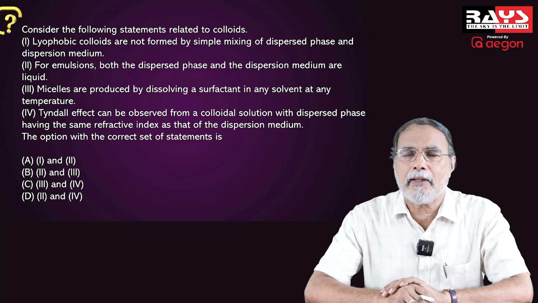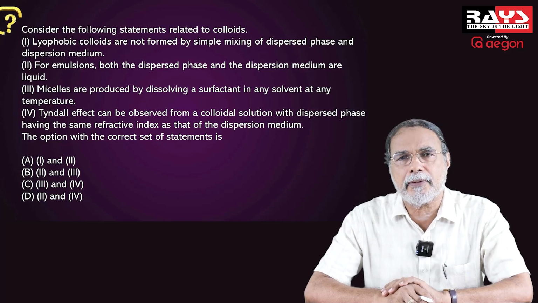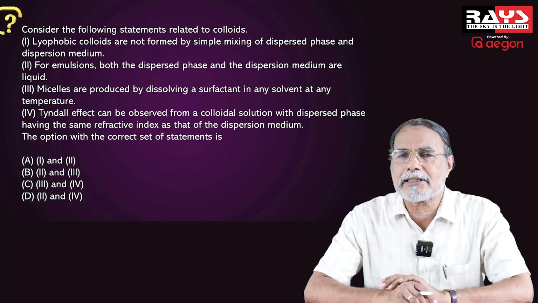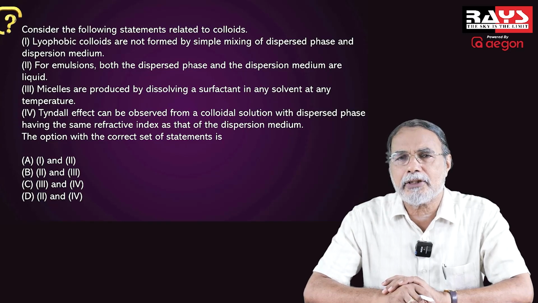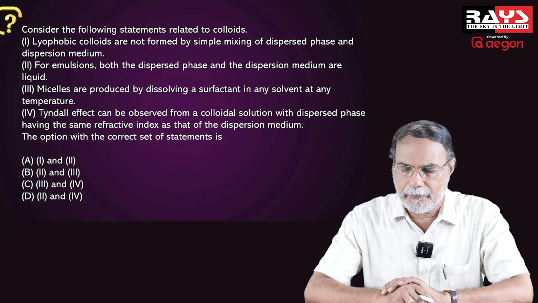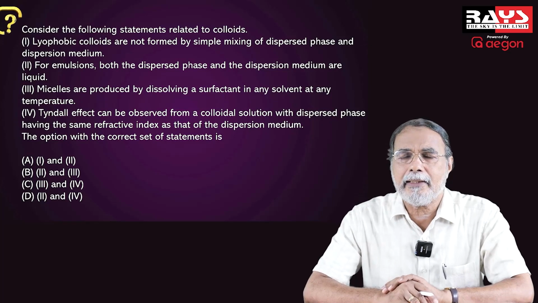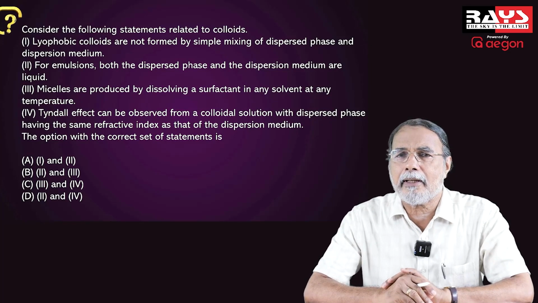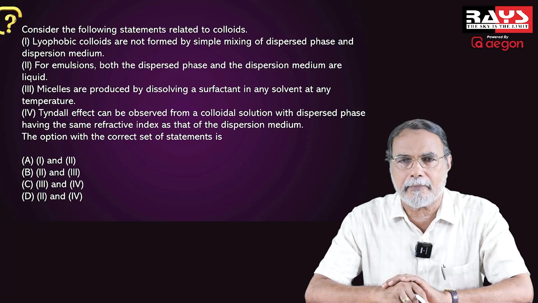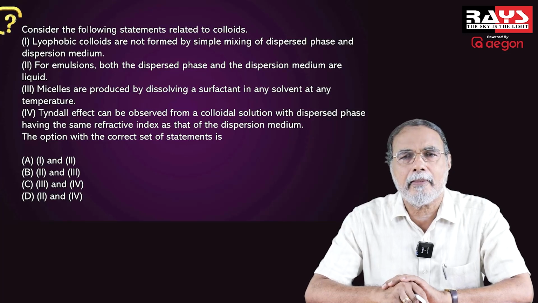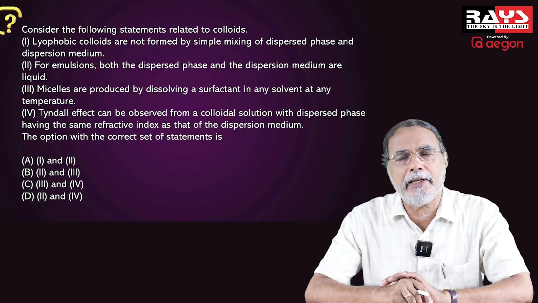You can have a micelle formation only when the associated colloid is present in an appropriate solvent such that it has a concentration equal to or greater than the CMC, or critical micelle concentration. So in any solvent has to be modified as in a solvent at a concentration equal to or greater than the critical micelle concentration. And regarding temperature, you cannot have a micelle at any temperature.